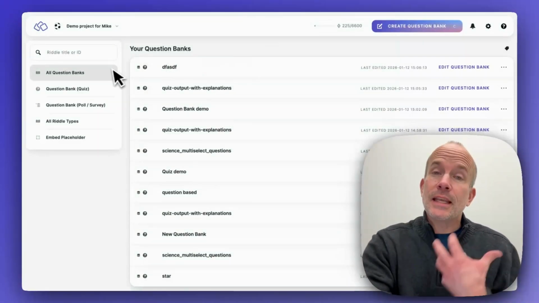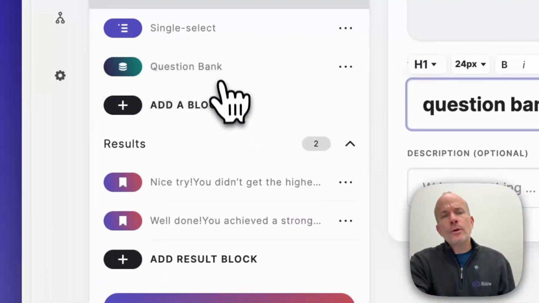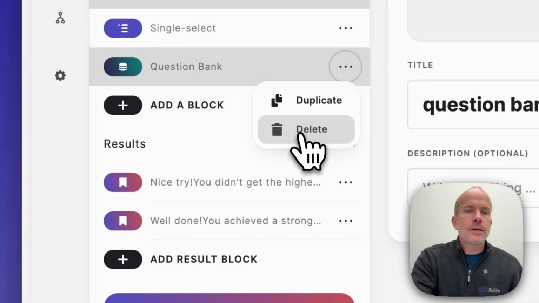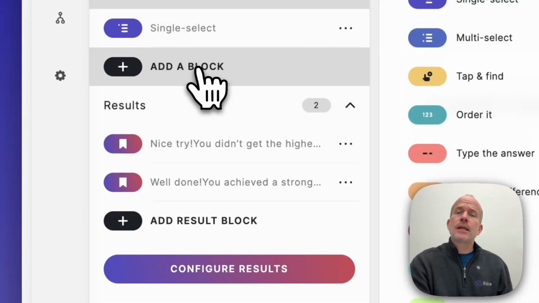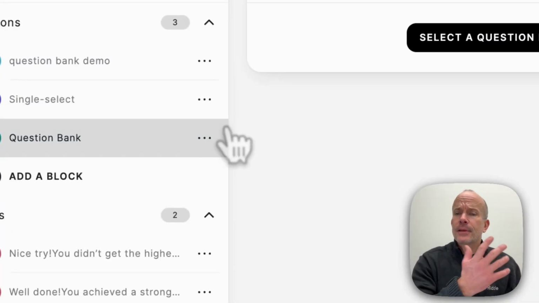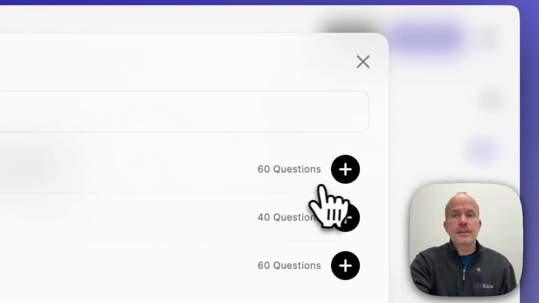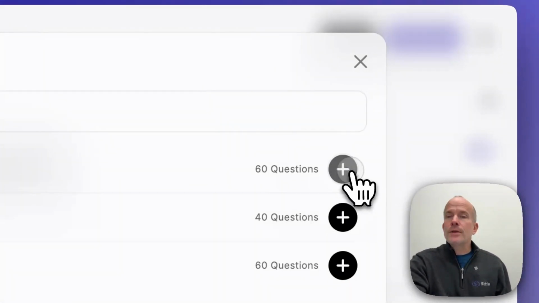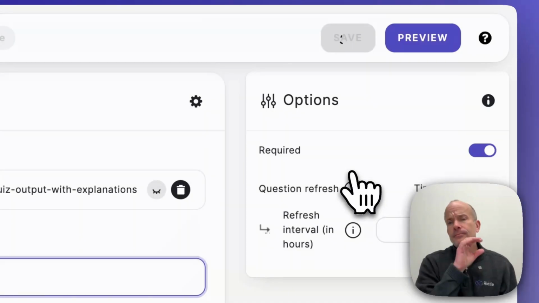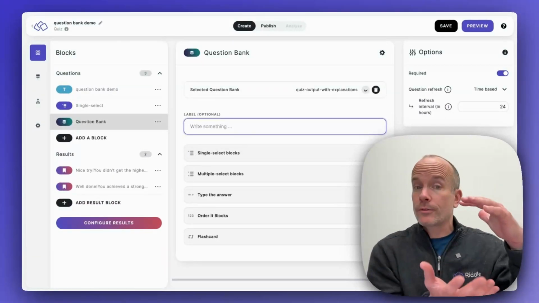Now let's actually use it in a quiz. So in this case, I'm just going to pop over here and I'm going to create a quiz. I'll just create this one. When you are creating a quiz, a question bank is just another type of block. And when you scroll down here, we have a dynamic content block called a question bank. And then you just select the question bank you've already created. In this case, it is 60 questions. So I have quiz output with explanations. It now knows, okay, these are the questions we want to work from.